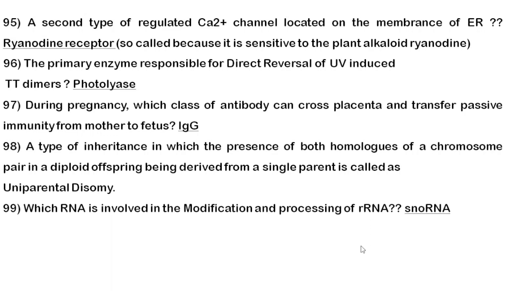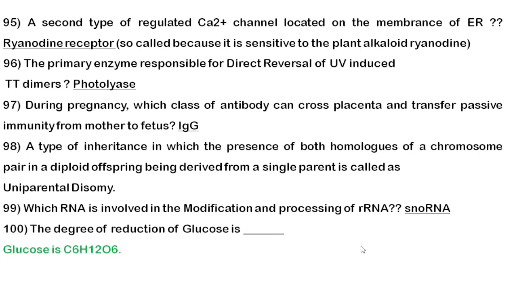Next, which RNA is involved in modification and processing of ribosomal RNA? It is small nucleolar RNA. So don't confuse snoRNA with snRNA. snRNA is involved in the process of splicing. The last question: degree of reduction of glucose. This is an easy question. Sometimes they will be asking degree of reduction of ethanol or degree of reduction of acetic acid. So first you need to know the empirical formula.